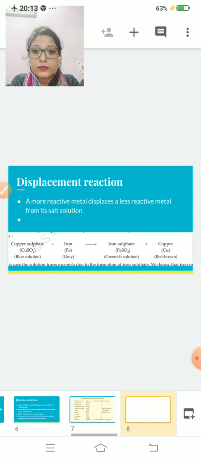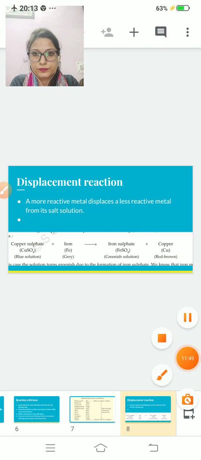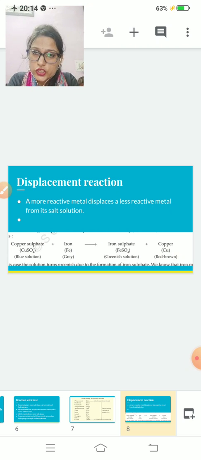Clear? Now, what do you mean by displacement reaction? Any idea? Displace means you are changing something with something. So in chemistry, you are changing a less reactive metal with a more reactive metal. So you can write a definition.